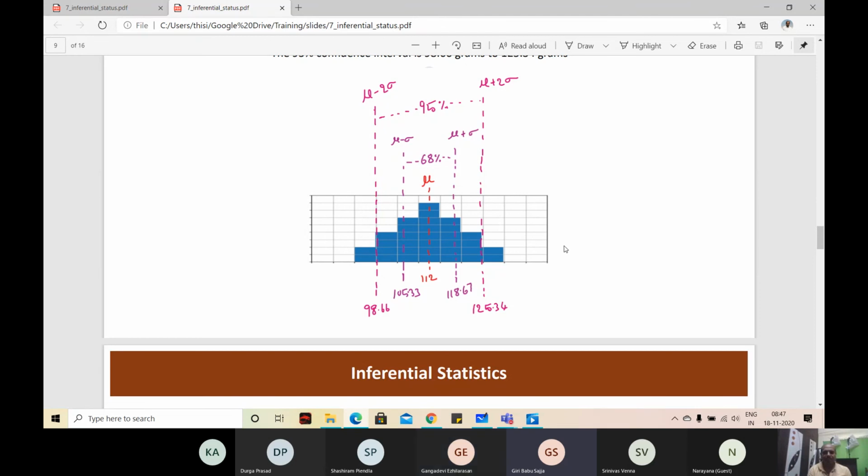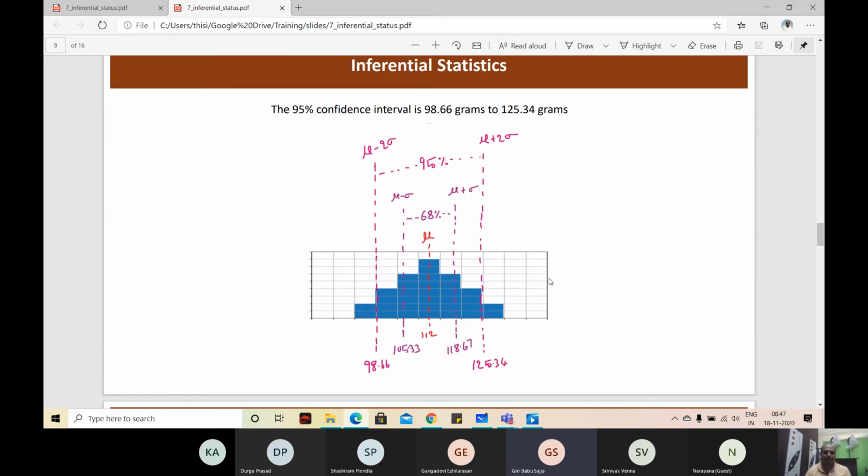Sir, one question, just going back to this 68% and 95%. I remember you telling us some formula which gives us these numbers, like 1 standard deviation it will be 68% and 2 standard deviations 95%. So that's the density function. How did I get these numbers, or you are asking about these numbers? I'm talking about the number 68, the number 95%. So these things are from the probability density function, right?